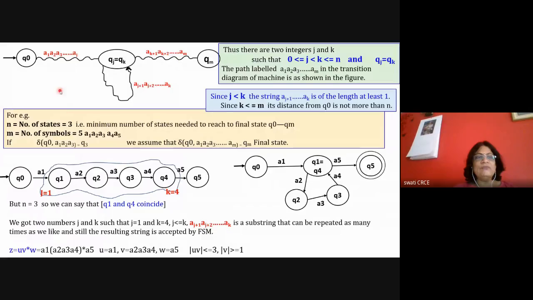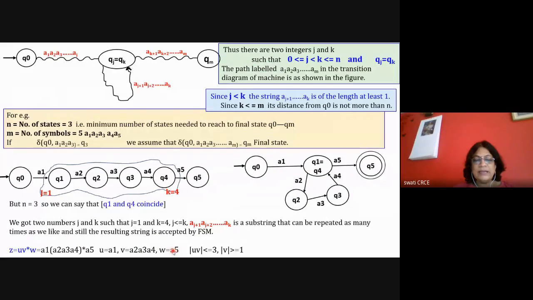So we can say that for any word z accepted by this language, I can rewrite this word as u v star w, where in this example my u is equal to a1, v star is equal to a2, a3, a4 star, and w is equal to a5. So that I have written down here, that u, v and w are as per this example.